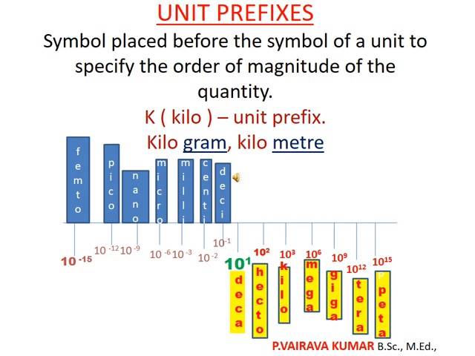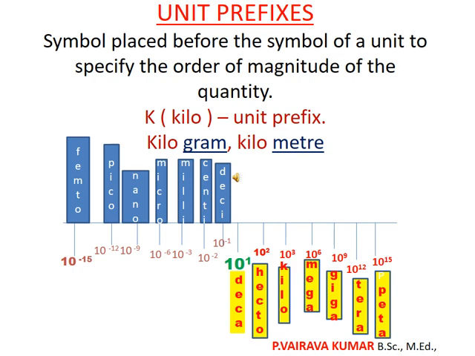10 power 1. What is the scientific notation for it? 10 power 1 means only 10. That is called deca. So this is the unit prefix. If you measure anything small in length, that is 10 decameter.